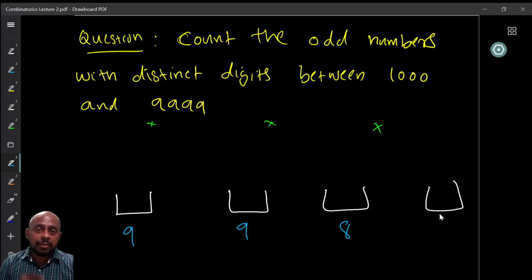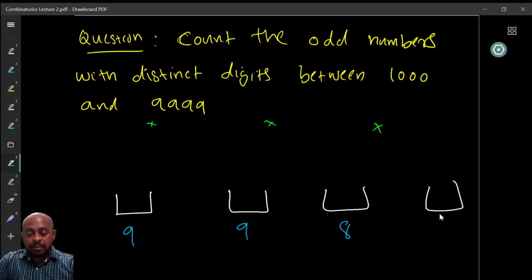But the trouble is that we don't know how many odd numbers or how many even numbers appeared here. If the first 2 digits were 1 and 7, then I cannot use 1 and 7 here. But on the other hand, if it was 2, 4, and 6 that we are using, then I can use any of the 5 numbers. So I don't know exactly how many possibilities I have for the last choice.